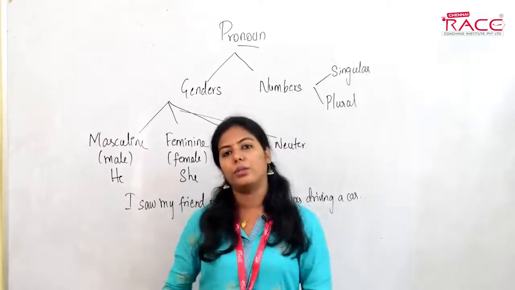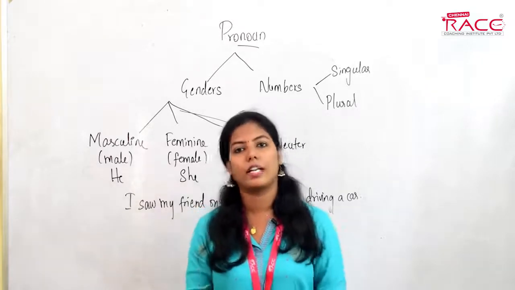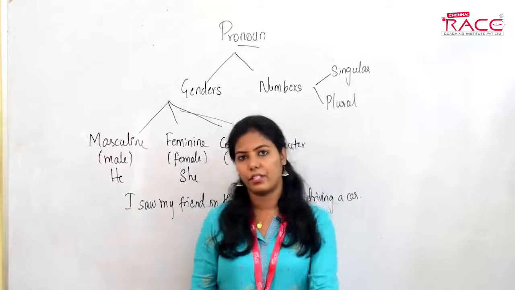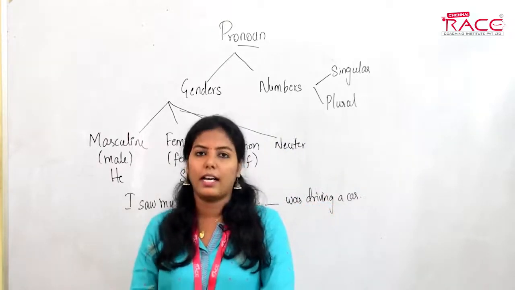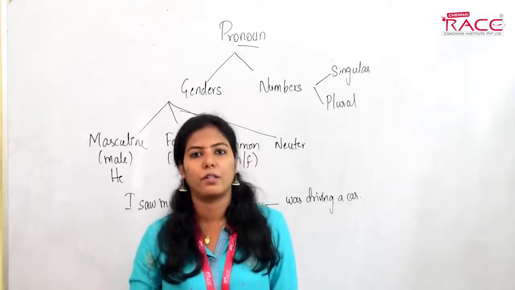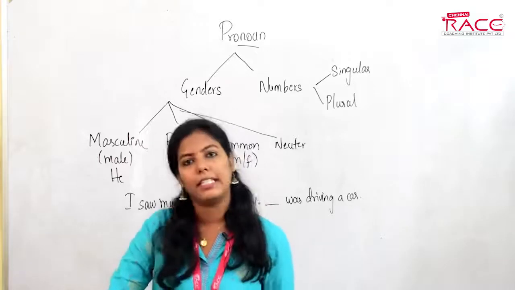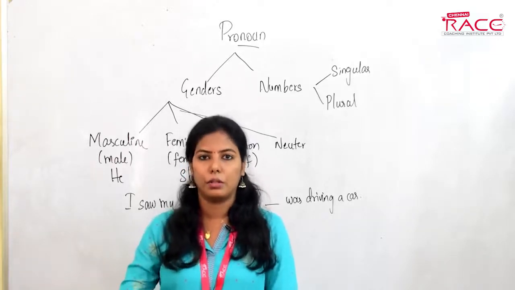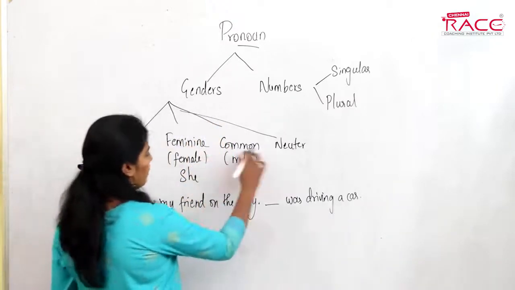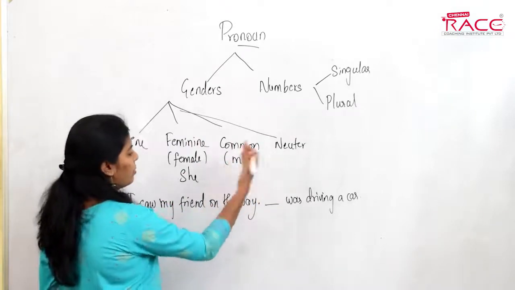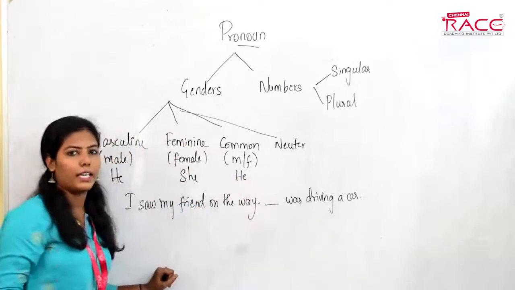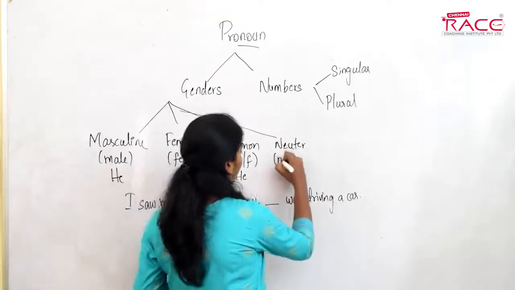So if the gender of the subject is unknown, you must always give preference to male. Just like in our family, the first preference goes to our dad. In the same way, in English, if you do not know the gender, always give the first preference to male. When there is a common gender, it could be a male or a female, but if you don't know the gender, always use he. Okay, done.